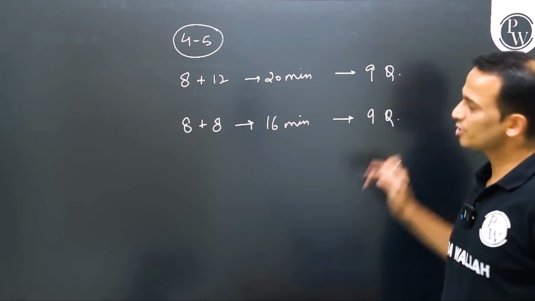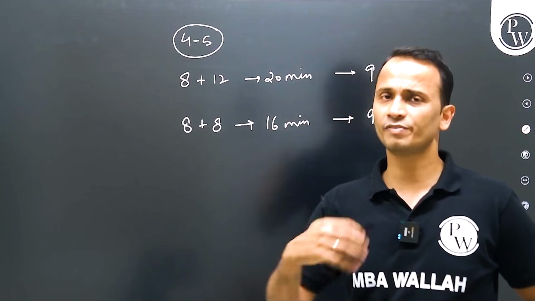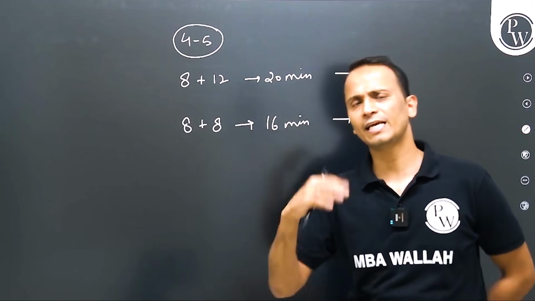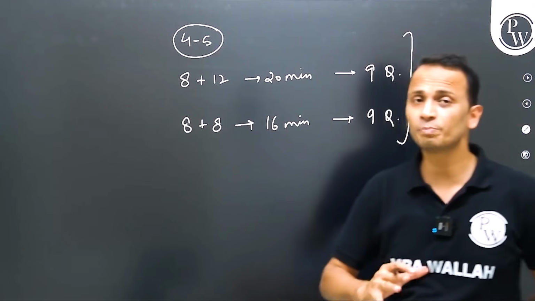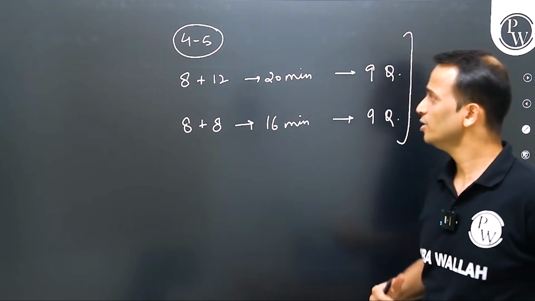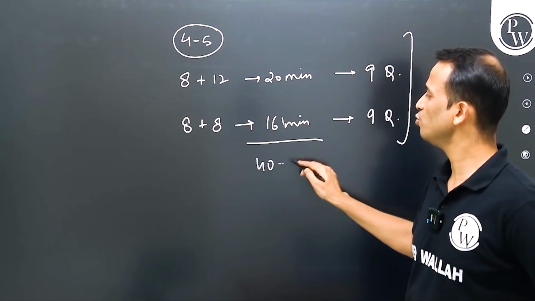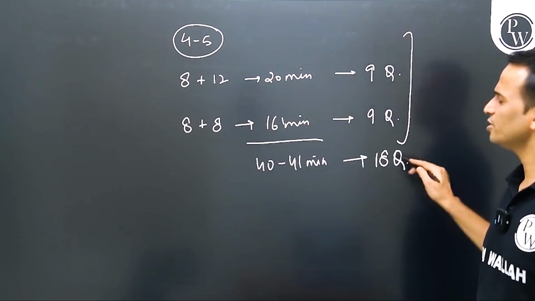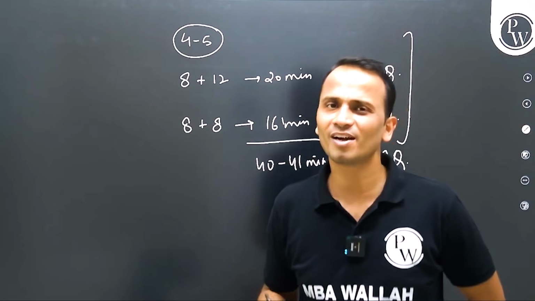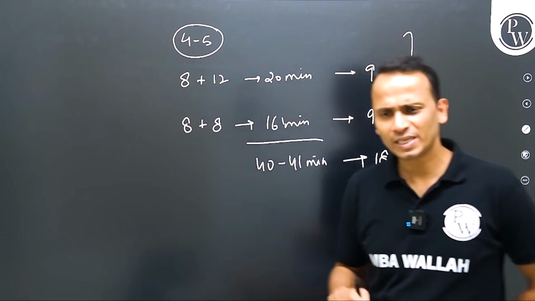Again, 9 questions, right? So if your level of expertise in LRDI is slightly above average, with good preparation and a good direction, you can manage. What is the sum here? Approximately 40 to 41 minutes. You will be able to manage 18 questions, might be sitting at 100 percentile in the LRDI section, right? I'm being very conservative.